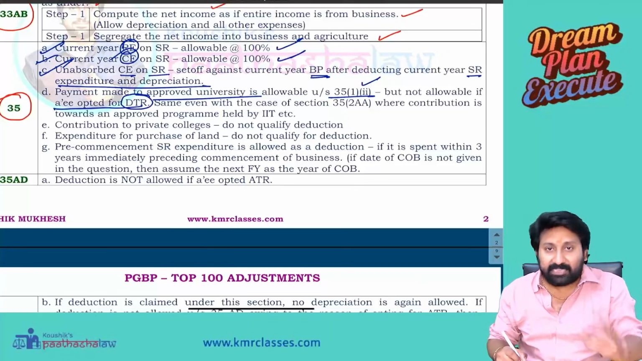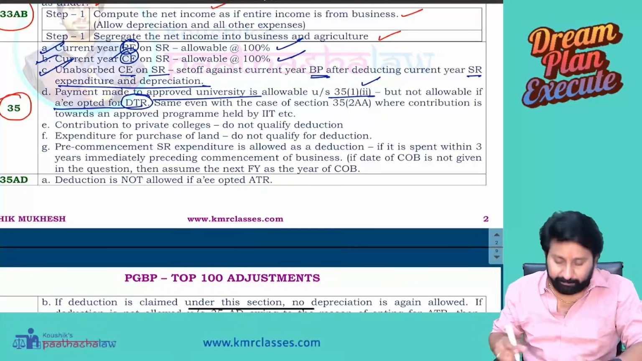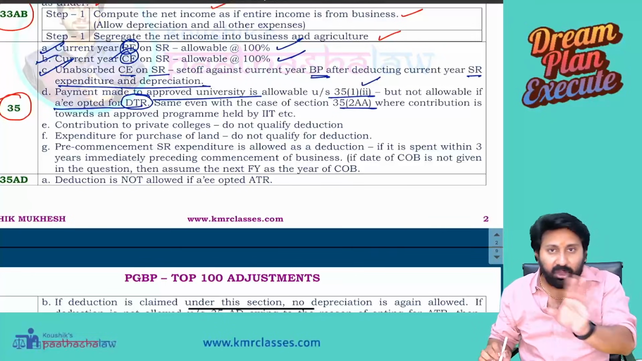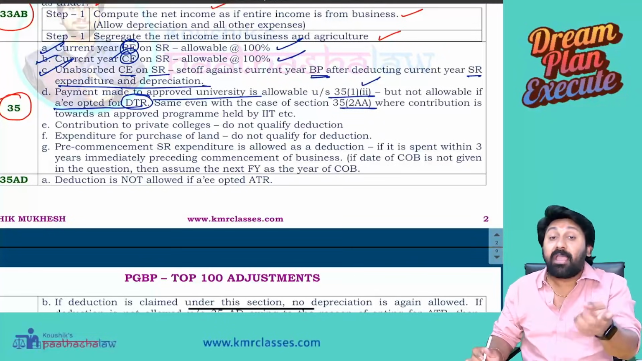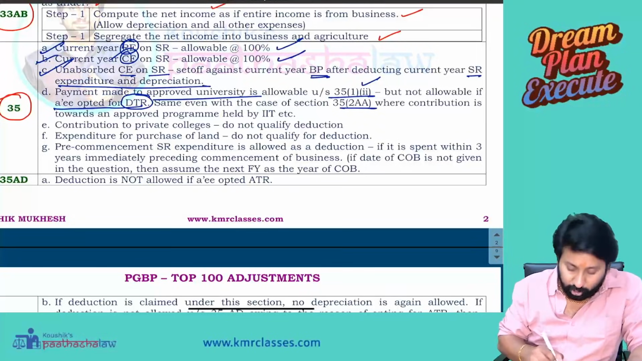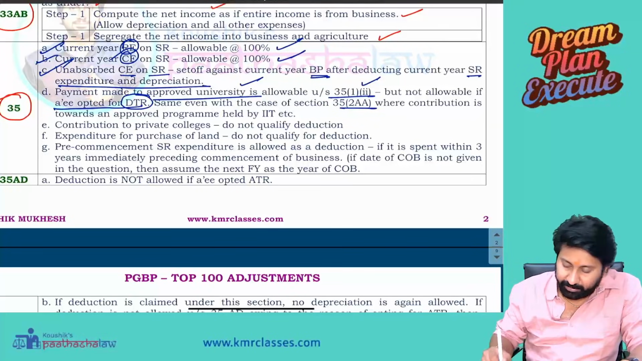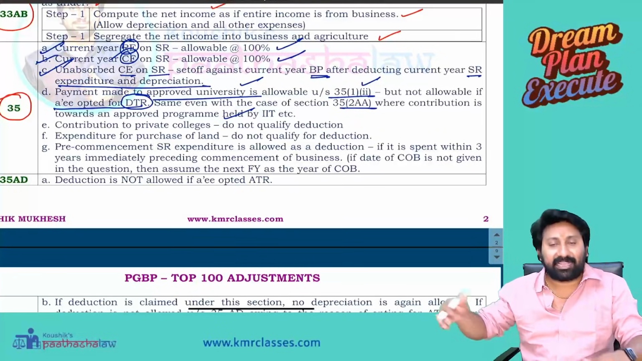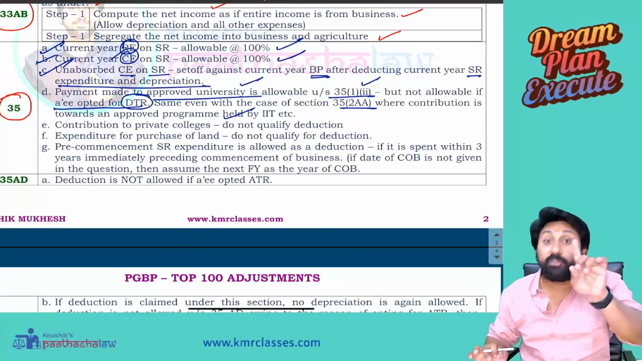35(1)(ii) is not allowed if you are opting for the default regime. 35(2AA) is not allowed if you are opting for the default tax regime. All other scientific research expenditures are allowed. Are you understanding? So payment to an approved university is not allowed, and contribution to an approved program by IIT, etc., is not allowed as a deduction if you opt for default.